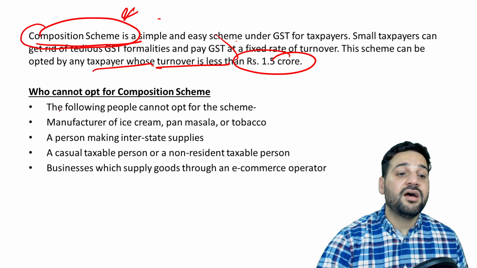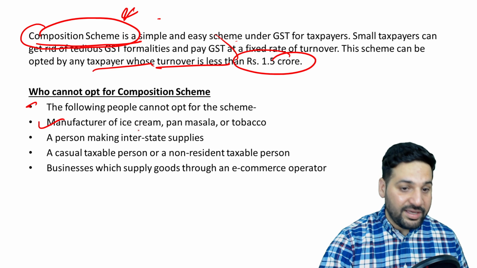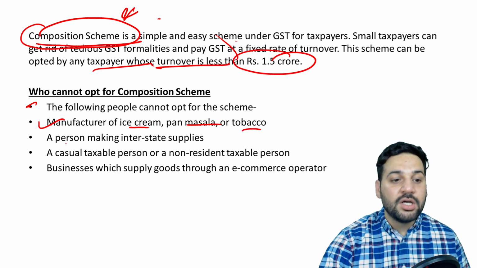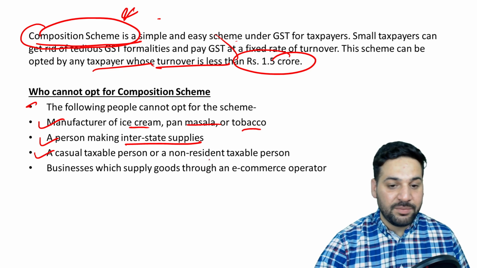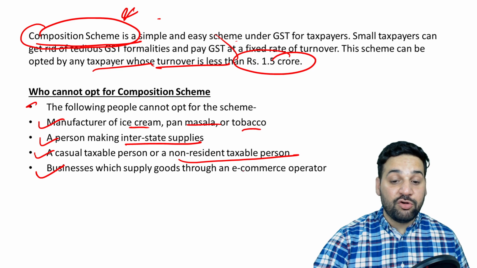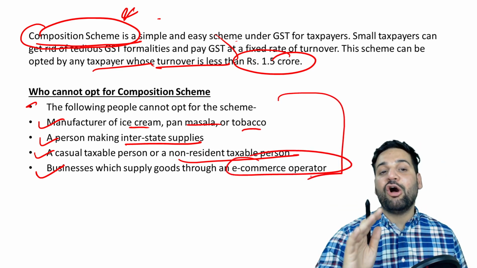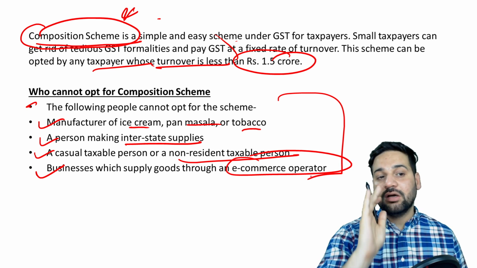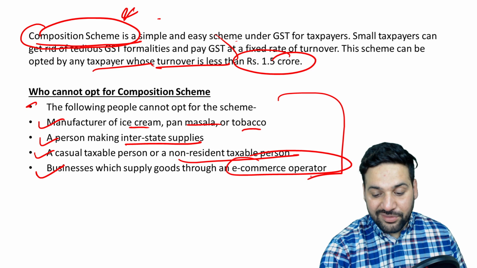There are certain traders and businesses who cannot opt for this scheme. Manufacturers of ice cream, pan masala, tobacco, a person who is making interstate supplies, casual taxable person, non-resident taxable person, and businesses which supply goods through an e-commerce operator. These entities are not eligible for the composition scheme.